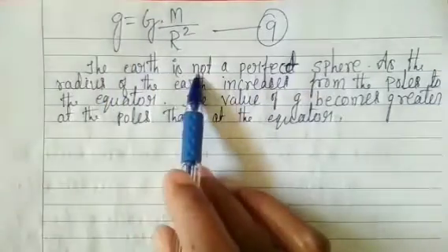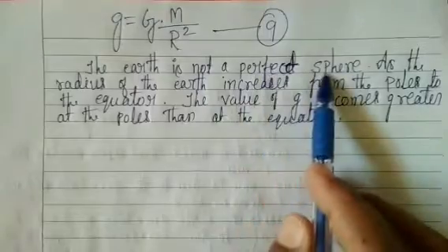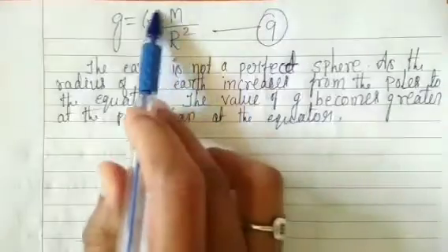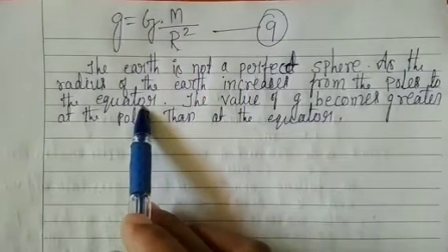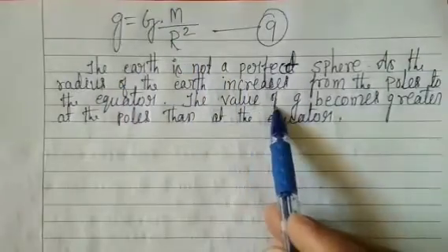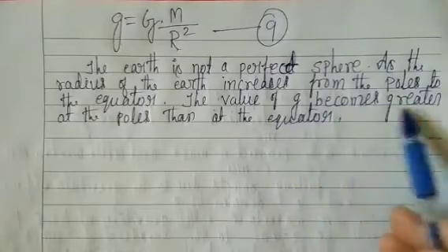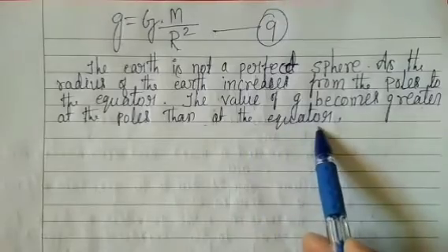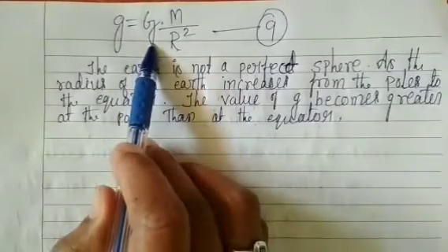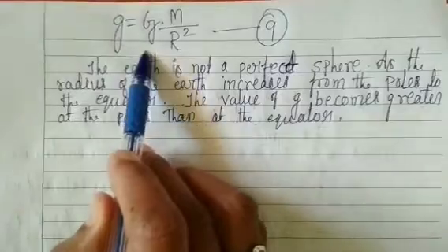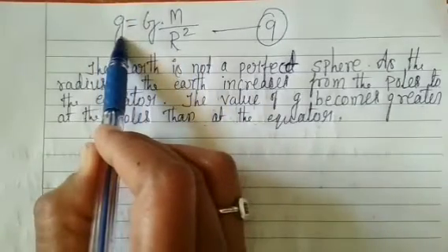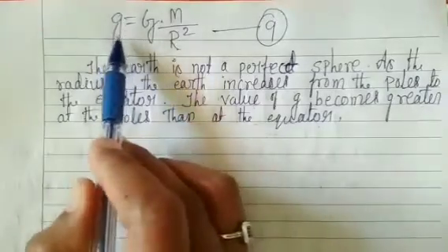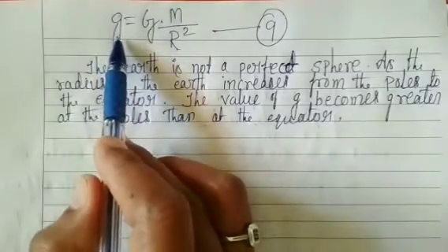The earth is not a perfect sphere, as the radius of the earth increases from the poles to the equator. So the value of g becomes greater at the poles than at the equator. For most calculations, we can take g to be more or less constant on or near the earth.